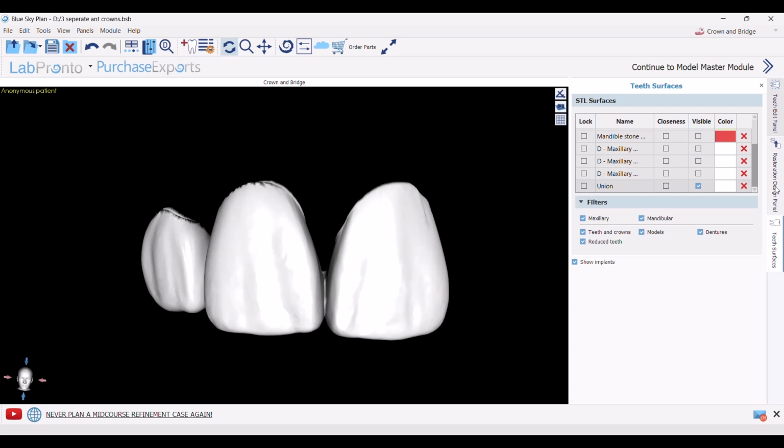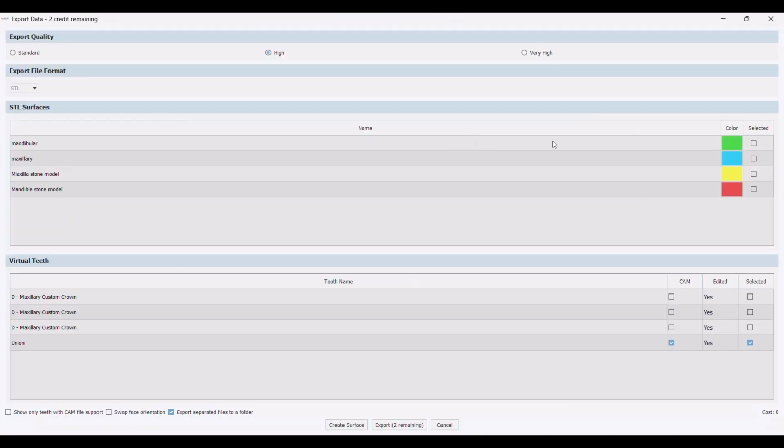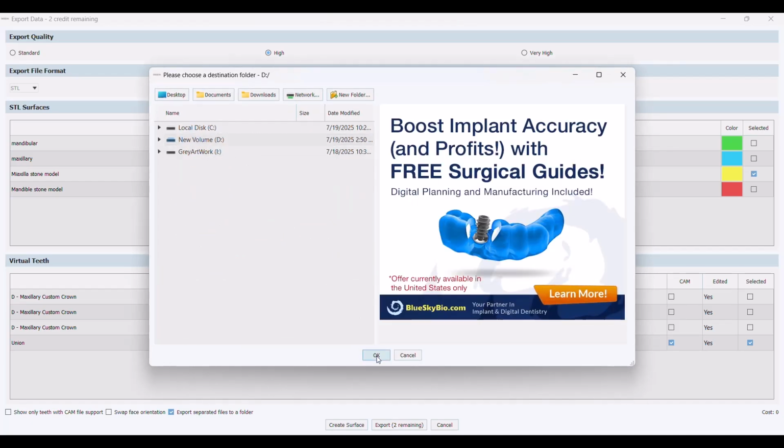In Restoration Design panel, I select Export. Here I select the maxillary stone model and the union. Previously we selected only the 3 teeth. It will ask me where to export it to.